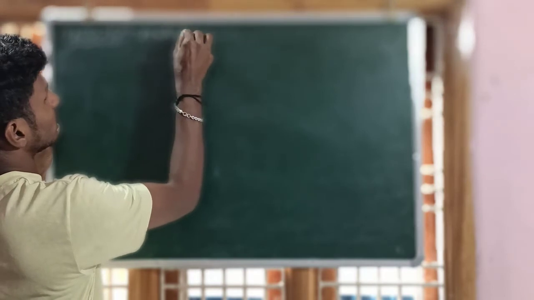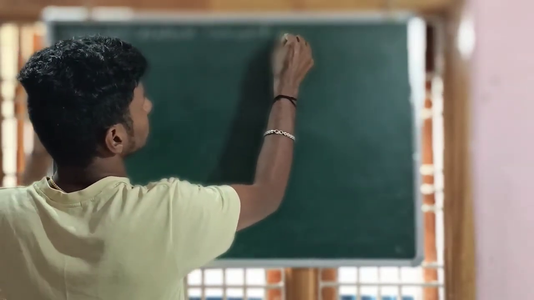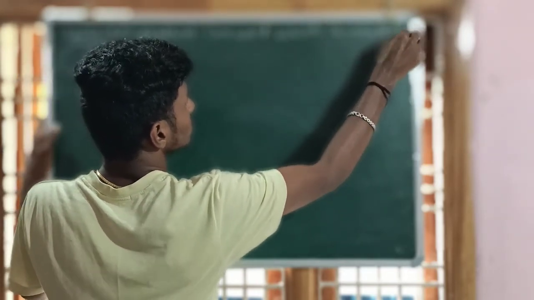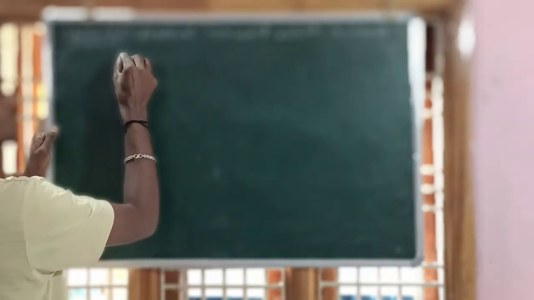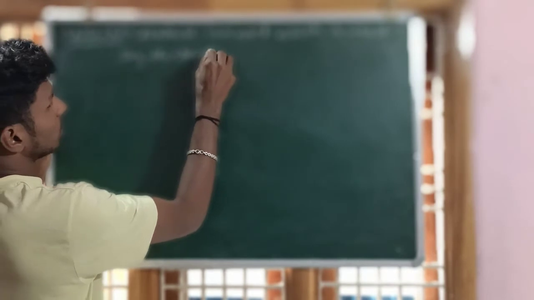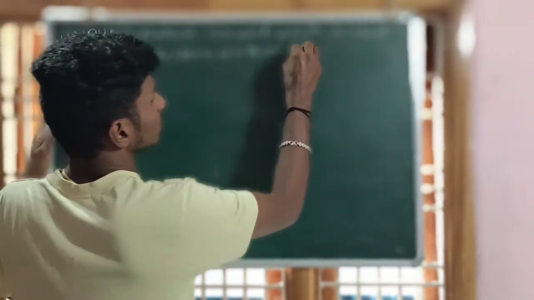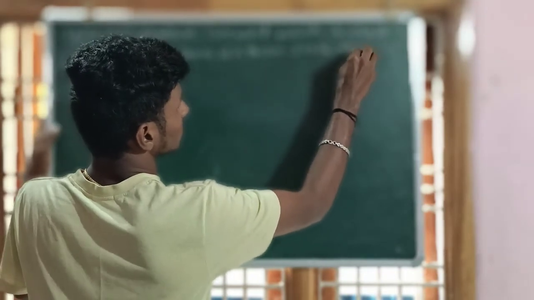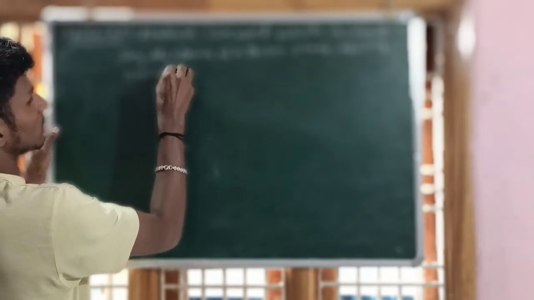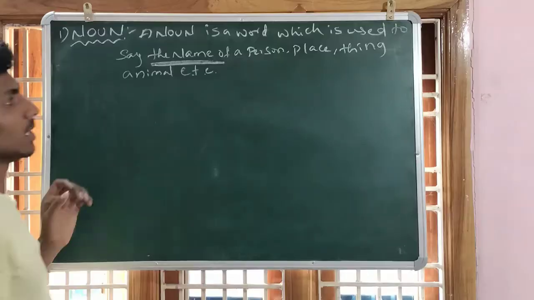Write down: a noun is a word which is used to say the name of a person, place, thing, animal, etc. Whatever it may be, it says about the name.